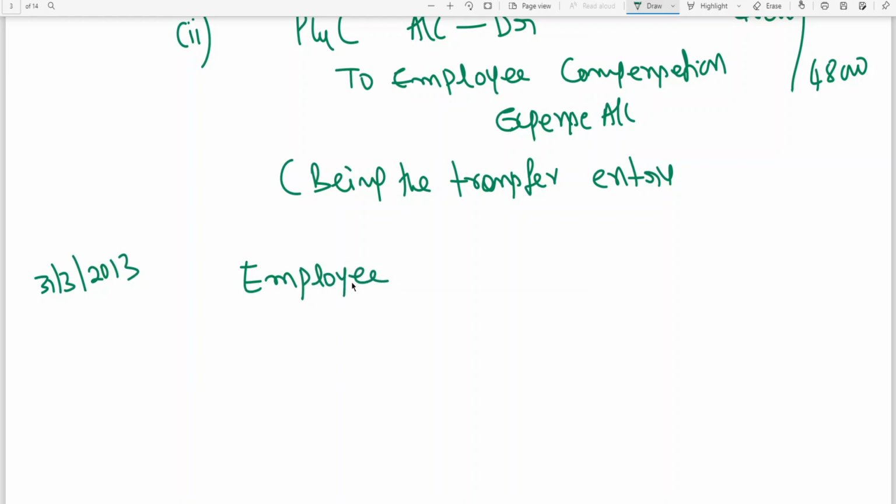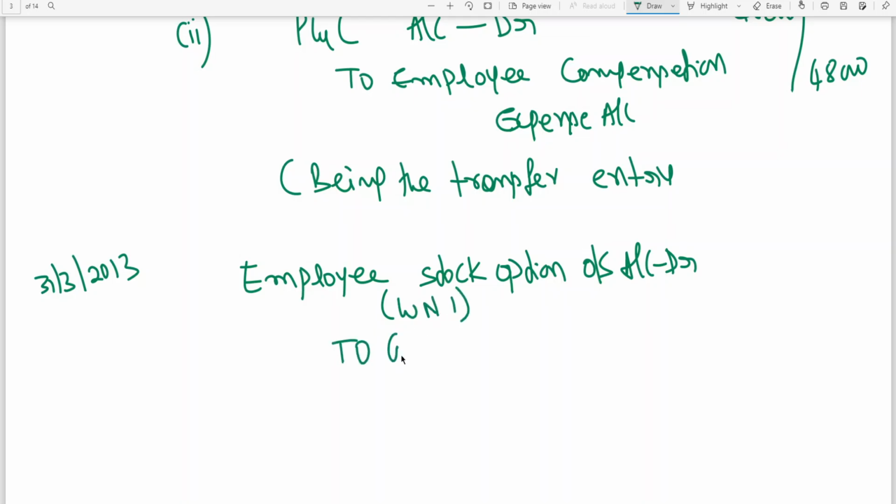Employee stock option outstanding account debit (working notes number 1), to general reserve 12,000.